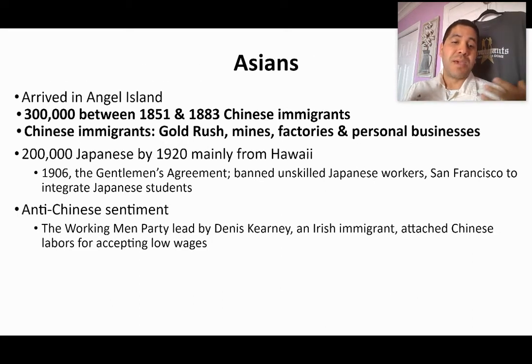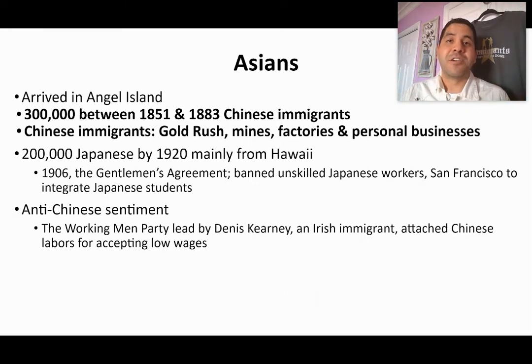So the Workingmen's Party was led by Dennis Kearney. He was an Irish immigrant himself, but he attacked the Chinese laborers because the Chinese were accepting low wages, because that's all people were willing to pay. So if the Chinese are accepting low wages, then the unions cannot fight for better wages, because the employer will say, well, if you don't want to work for us, that's fine, get out of here. We'll just hire a Chinese immigrant who accepts the wages that we're offering, and then we don't need to deal with the union.